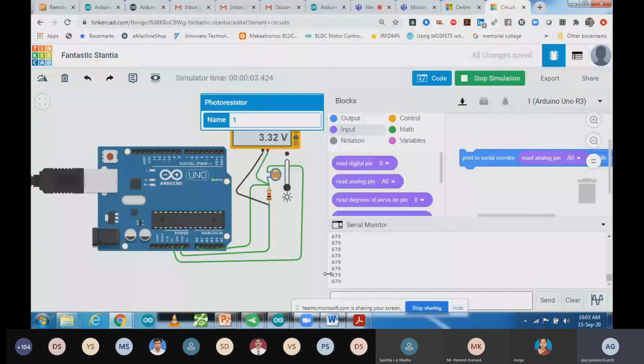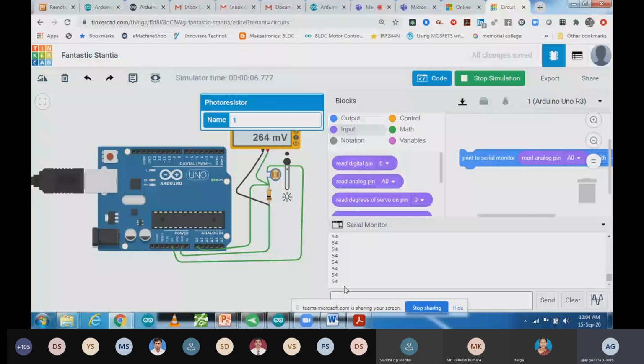If you reduce that resistance value or increase it to 10 kilo ohm, the value increases again. You can see your output is changing from 54 to 974. Your voltage is changing from millivolts to 4.75 volt. So that output is coming the same, and we are getting the value in the 10 bit format here. But if you want to convert it again to 5 volt, how can you convert it?